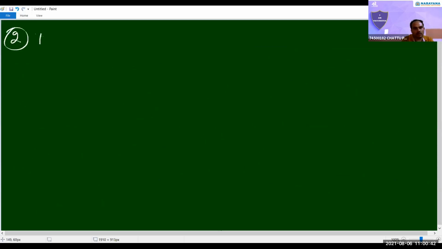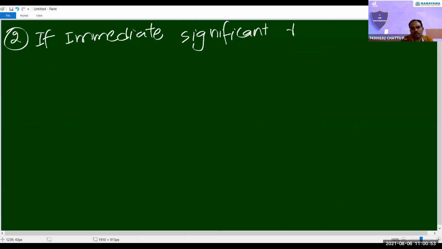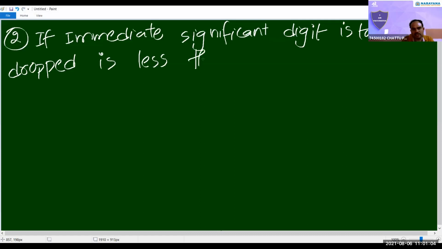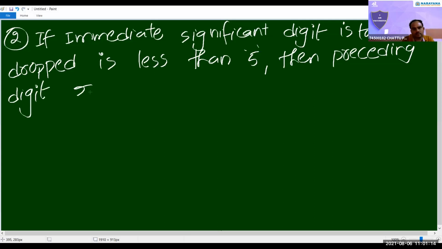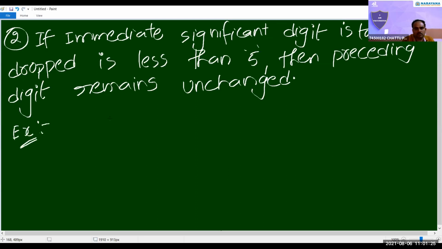Second one. If the immediate significant digit to be dropped is less than 5, then the preceding digit remains unchanged. Example: 2, 6, 7, 2.